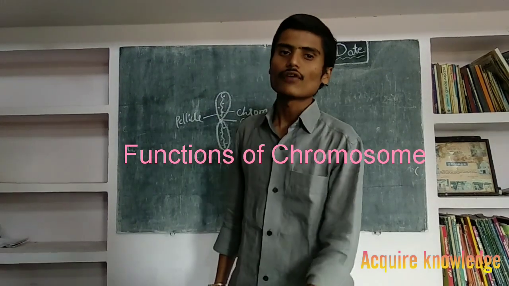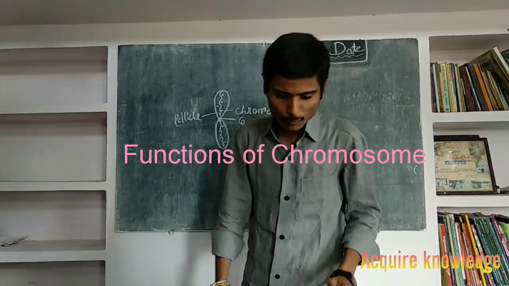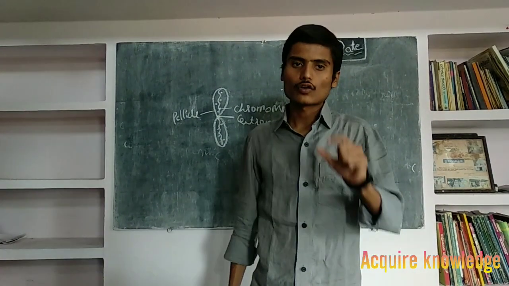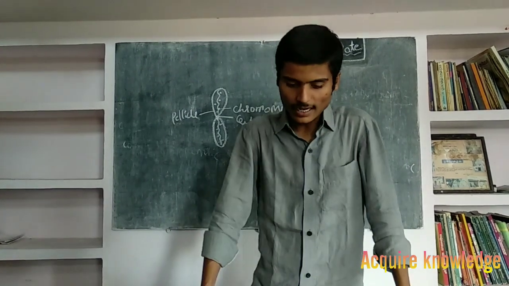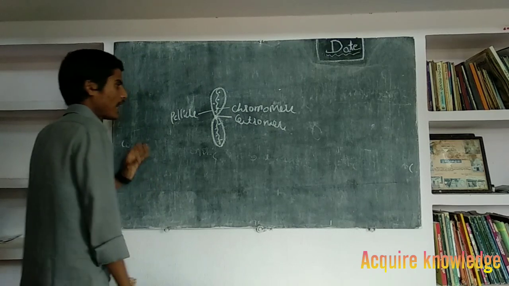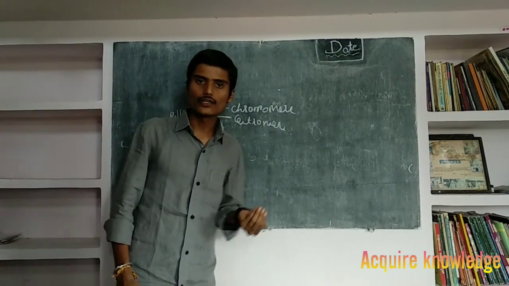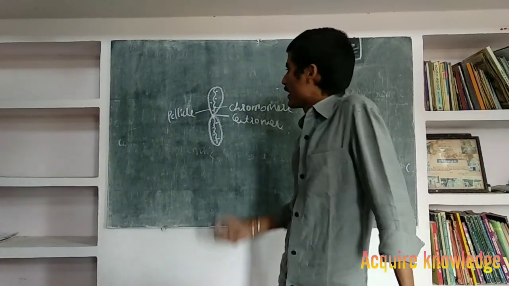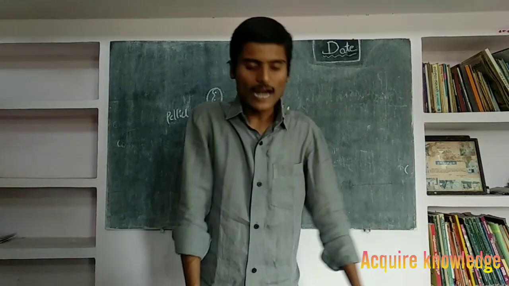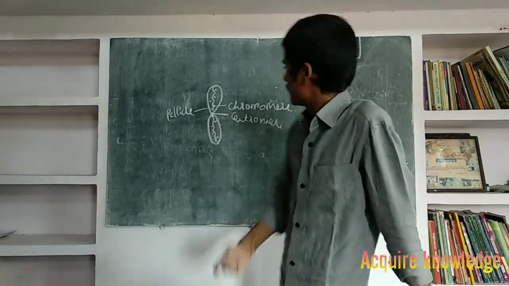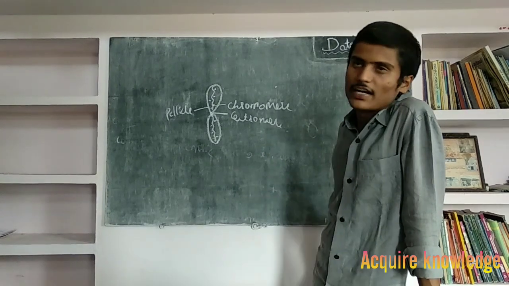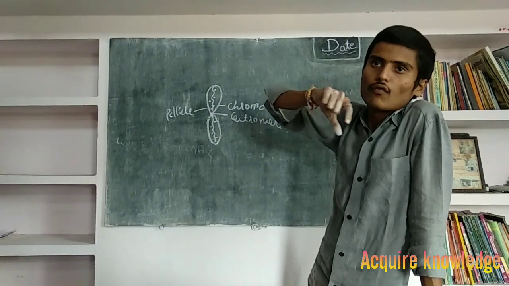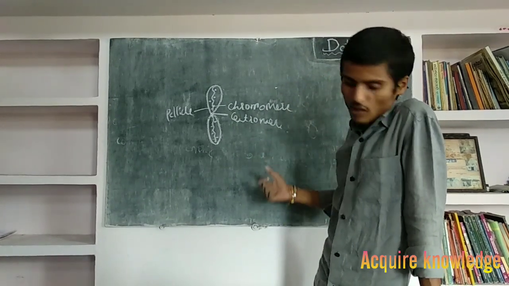Now we will discuss the function of chromosomes. Sutton and Boveri suggested the role of chromosomes in heredity in 1902. Chromosomes regulate the proteins of cells, and they determine the gender of an individual and the traits of an individual. These are all the uses of chromosomes.